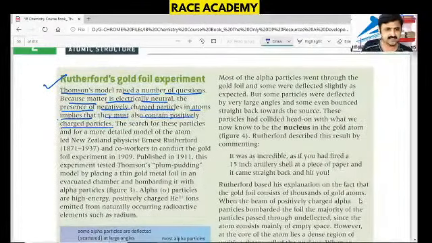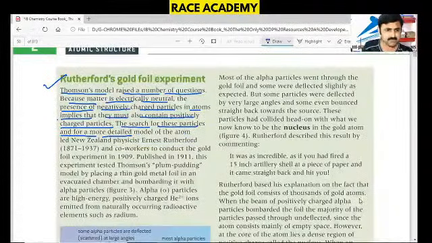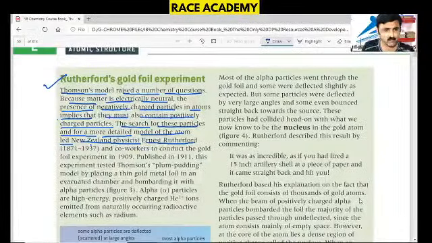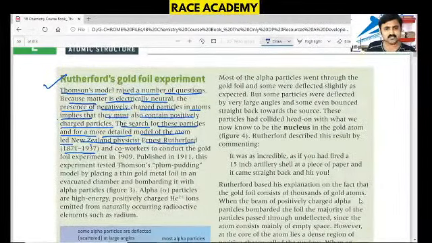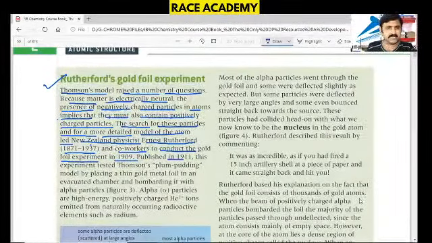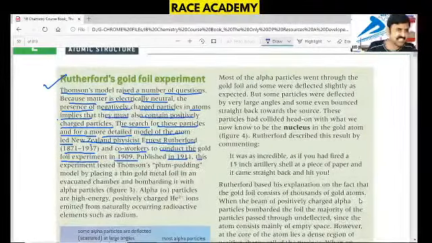That means the search for these particles and for a more detailed model of the atom led New Zealand physicist Ernest Rutherford, 1871 to 1937, and his co-workers to conduct the gold foil experiments in 1909, and finally it was published in 1911.